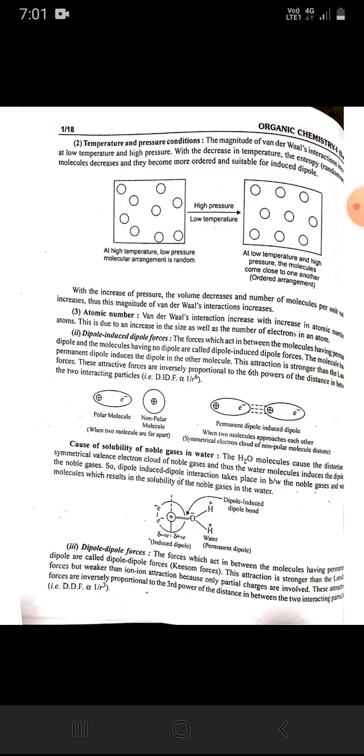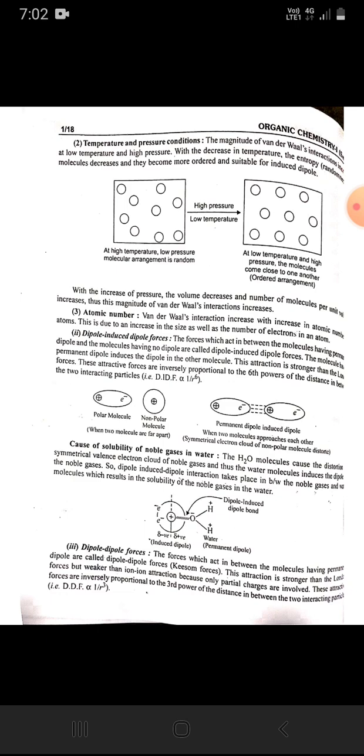Causes of solubility of noble gases in water. The H2O molecule causes the distortion of the symmetrical valence electron cloud of noble gases, and thus the water molecule induces the dipole in the noble gases.